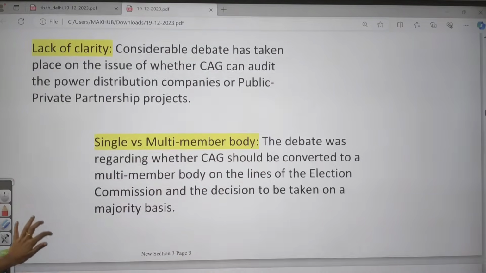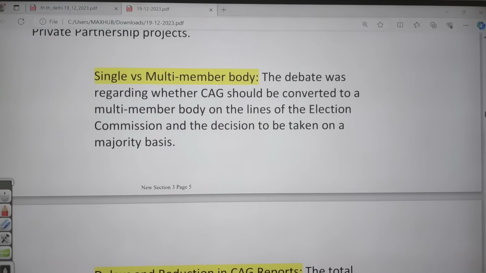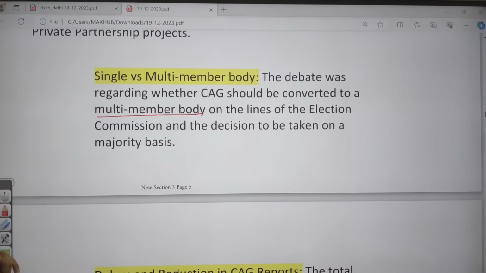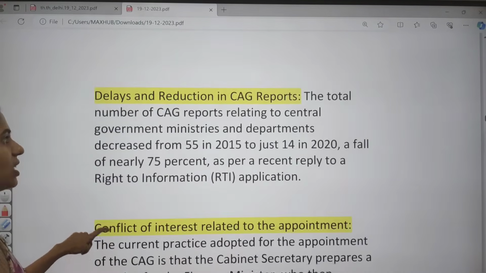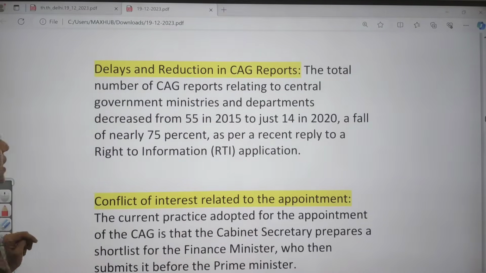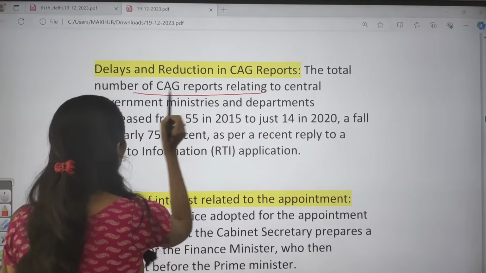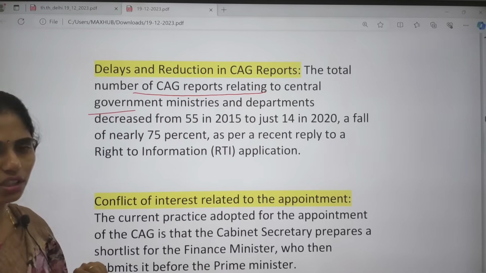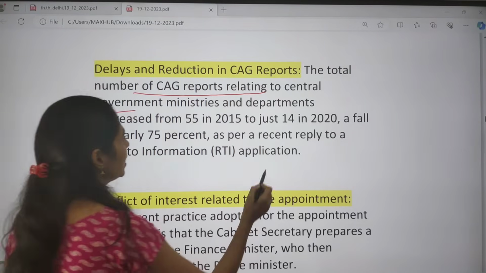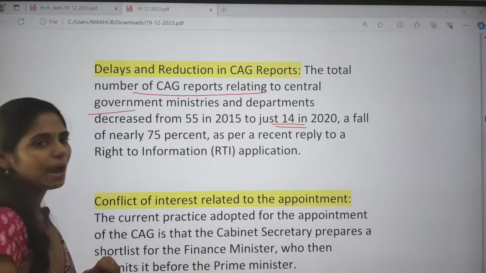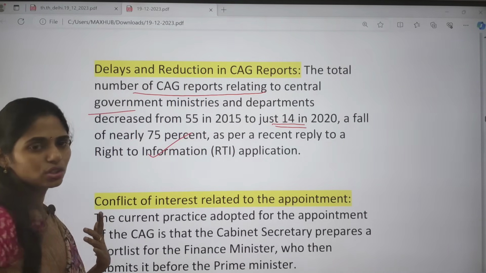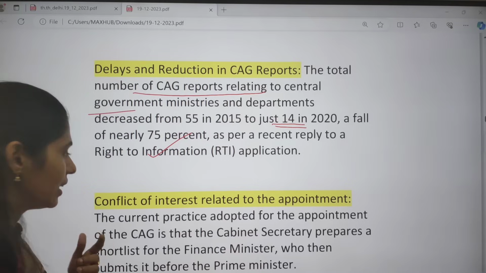And next, there is a debate on whether the CAG should be converted into a multi-member body on the lines of the Election Commission or not. This debate is going on. Next, there are delays and reduction in the CAG reports. The total number of CAG reports relating to the central government and ministries and departments was around 53 to 55 in 2015, and in 2020 it was just 14. So there is a decrease of about 75% in audits. This information was given through an RTI application.